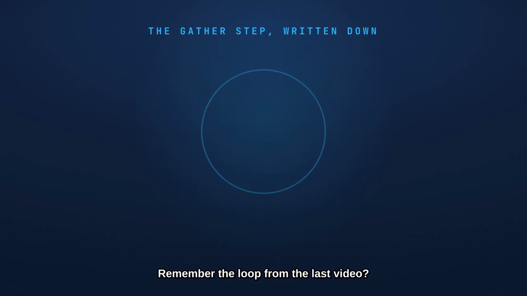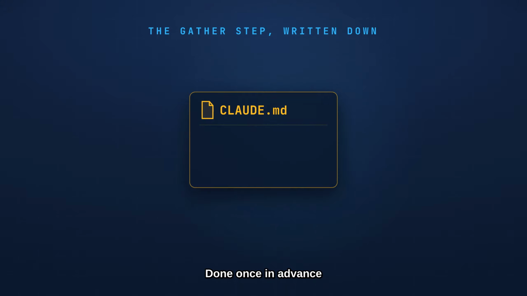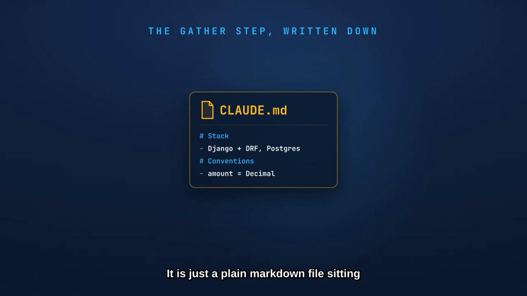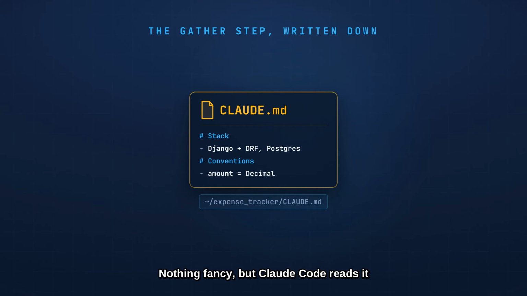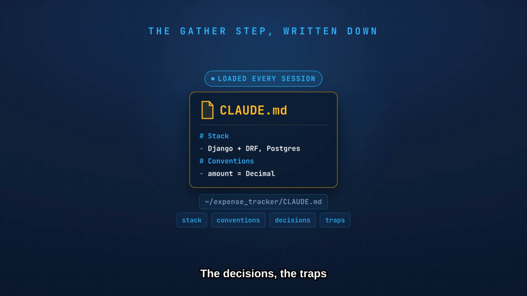Remember the loop from the last video? Gather, act, verify. Claude.md is the gather step, done once in advance, and it is permanent. It is just a plain markdown file sitting at the root of your repo, nothing fancy, but Claude Code reads it at the start of every session before you type a single word. So instead of explaining your project again and again, you write it once. The stack, the conventions, the decisions, the traps, and every new session starts informed instead of blank.